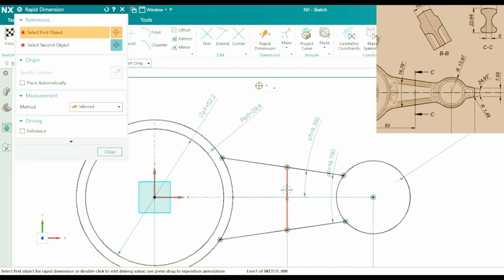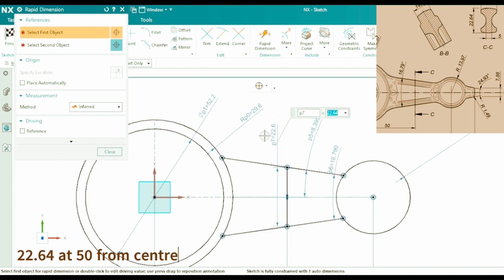According to the drawing, section CC is 50 mm from the center, and in section view the width of the section is 22.64.